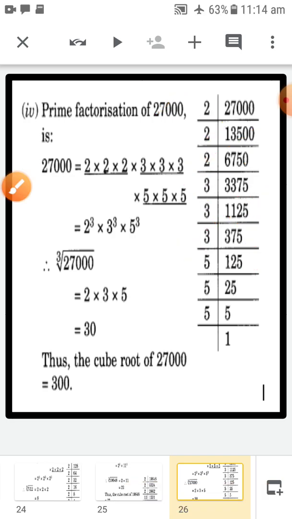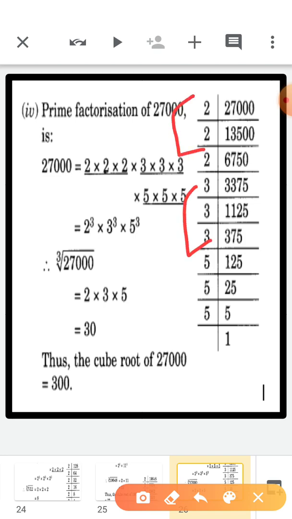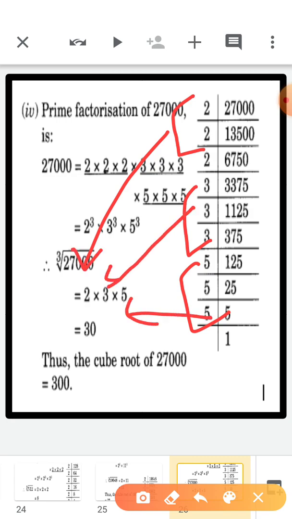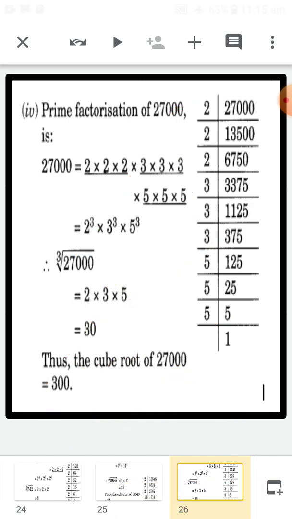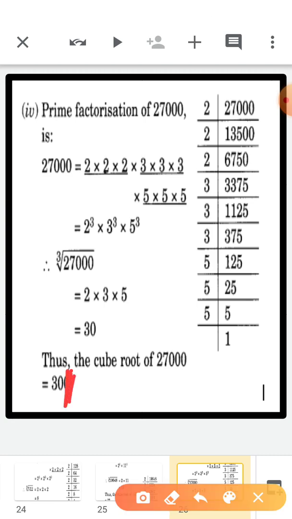Okay, now start making pairs like this. From every pair take one thing outside. From here 2 is coming out, from here 3 is coming out, and from here 5 is coming out. So 2 into 3 into 5 is 30. So we can say that the cube root of 27,000 is 300. Okay, sorry, 30. Here by mistake 300 is written. The answer is 30, children, because the cube of 30 is 27,000.